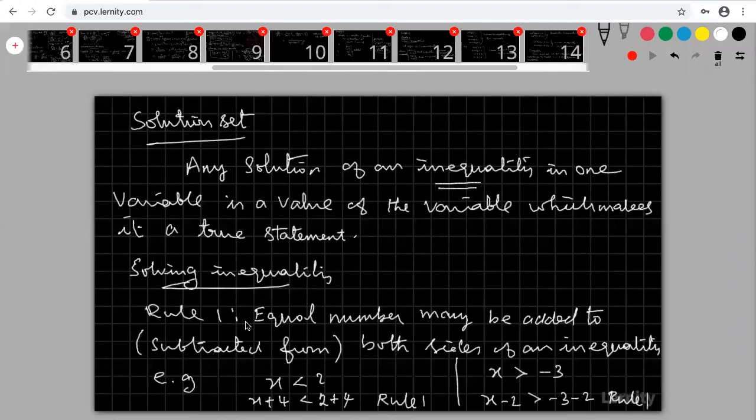Are you clear? So equal number, same number, may be added or subtracted on both the sides of the inequality. This is my inequality, both the sides I am adding 4. This is by rule 1. I can add 4 to both the sides. This is true. Suppose x is greater than minus 3. I can subtract minus 2 from both the sides. That is also true. Both are the same: x is greater than minus 3, or x minus 2 is greater than minus 3 minus 2, both giving the same meaning. This is my rule 1.